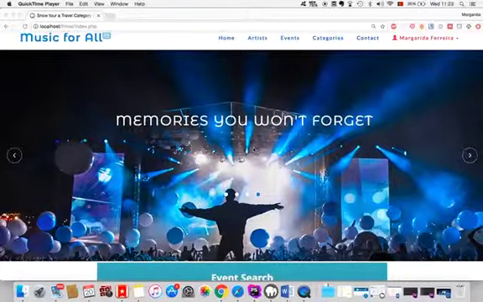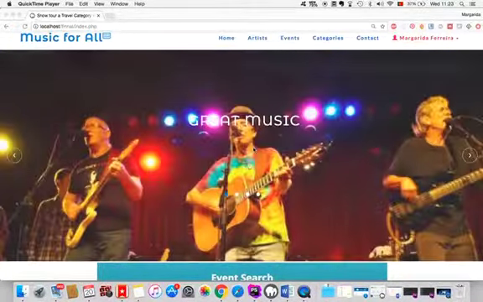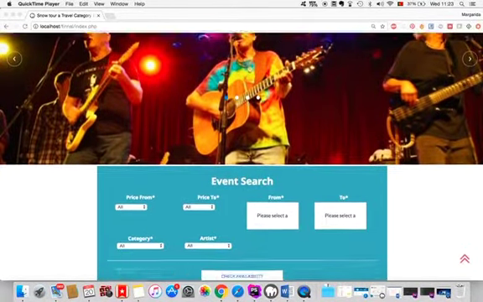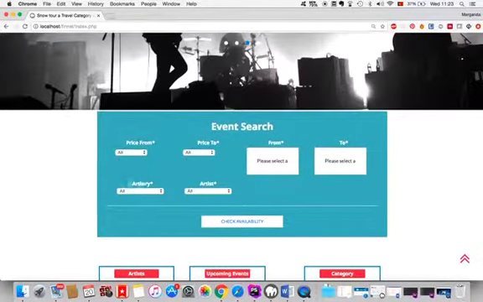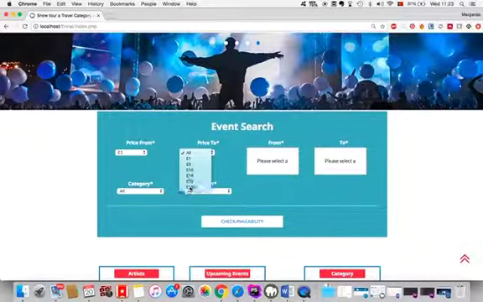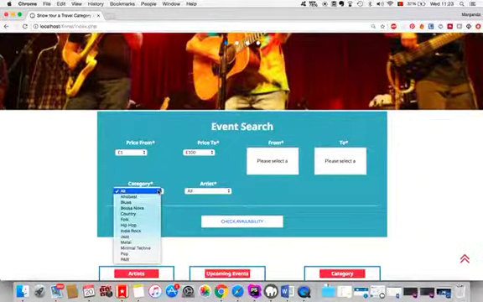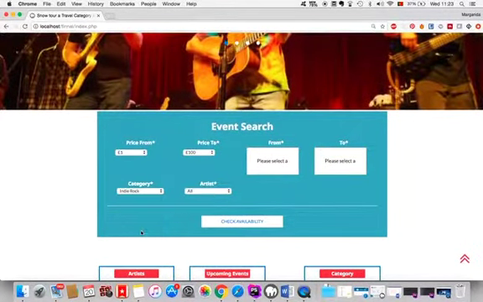Now we'll see how a user can search the system for categories of events and browse events within certain categories or time frames. So we have this event search. Let's put price from 1 to 100. The category, let's say that we want indie rock.